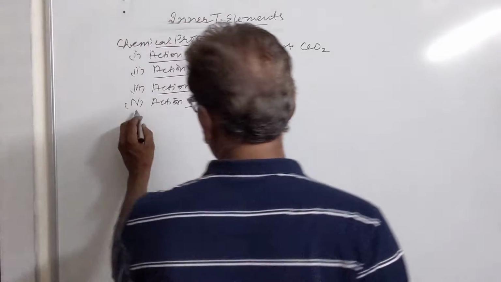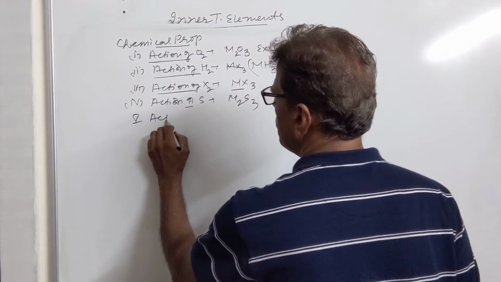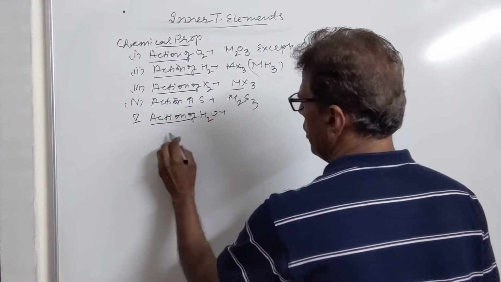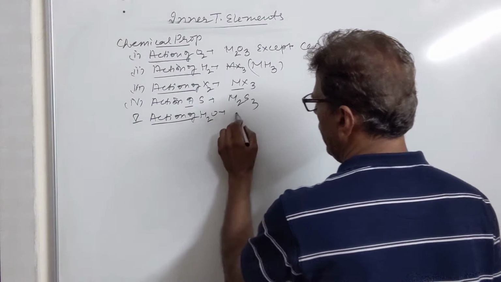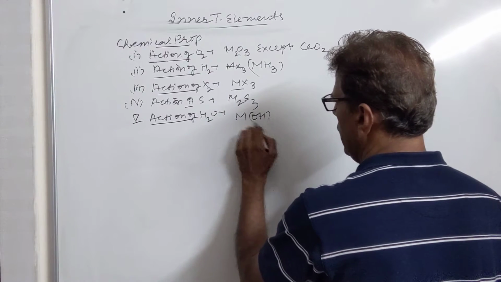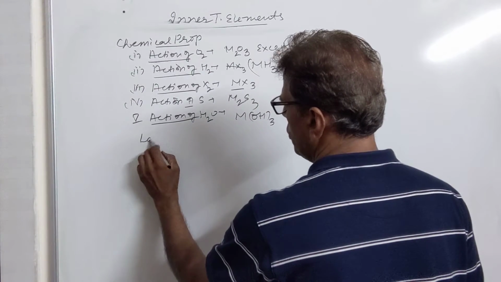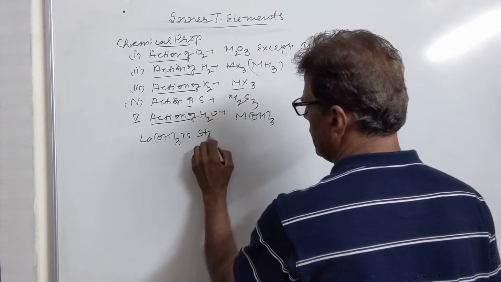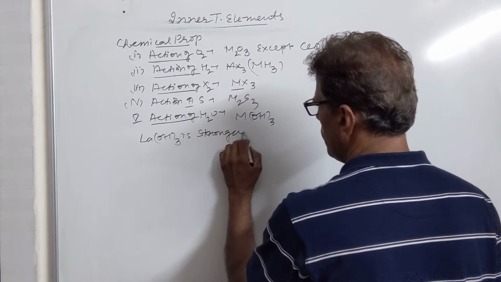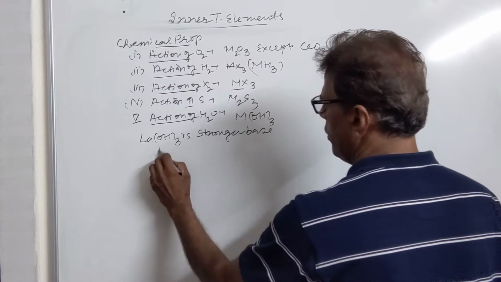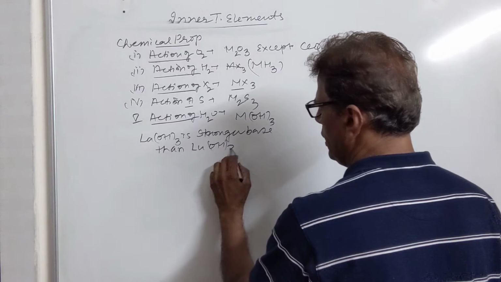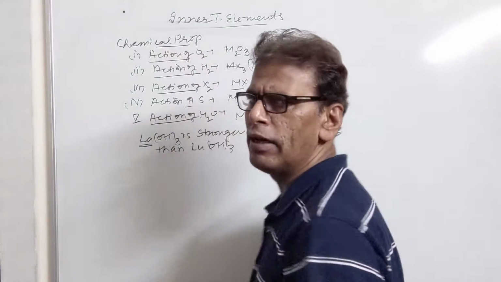Then we have action of water. These elements react with water producing trihydroxides of formula M(OH)3. We have a very important question: why is La(OH)3 a stronger base than Lu(OH)3? The reason for this is the large size of lanthanum.